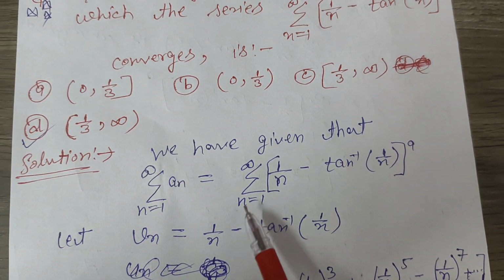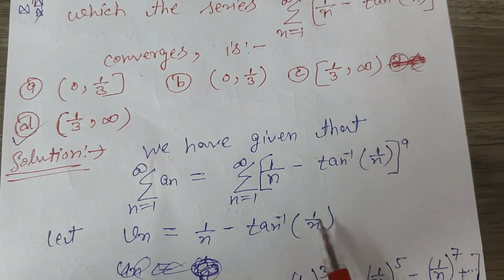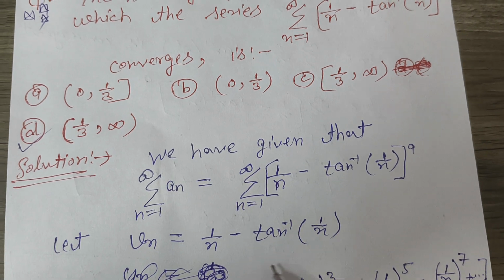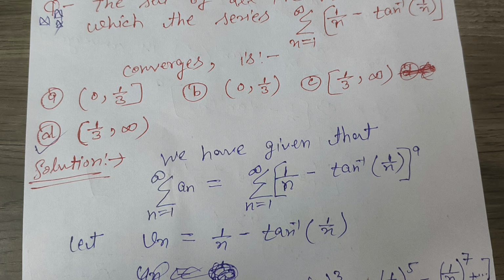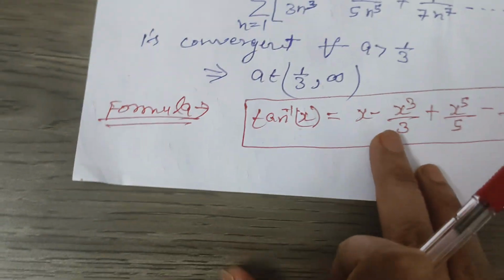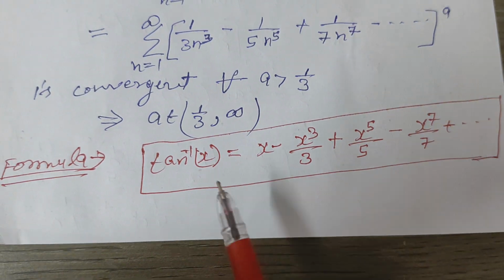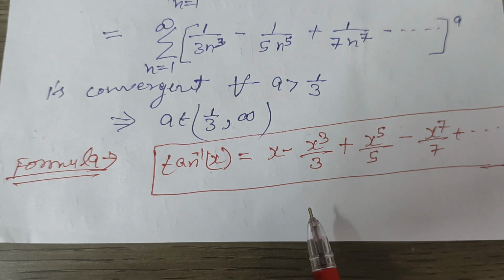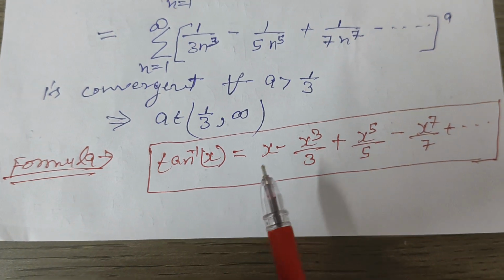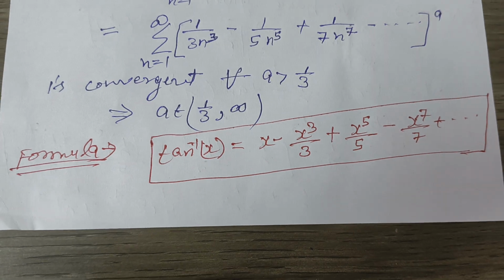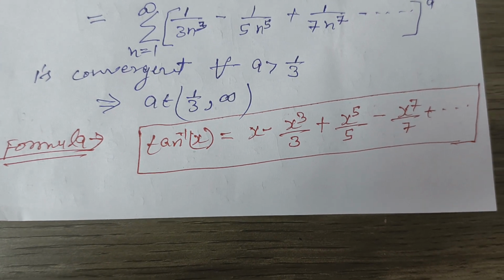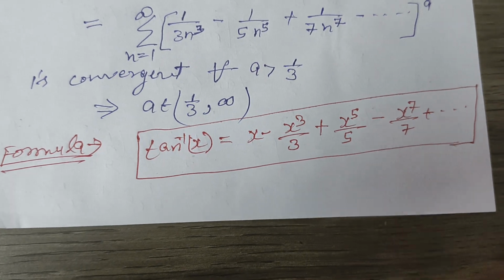Now expand the tan inverse 1 by n with the help of the series of tan inverse x. Expansion of tan inverse x equal to x minus x cube by 3 plus x to the power 5 by 5 minus x to the power 7 by 7 plus dot dot dot.